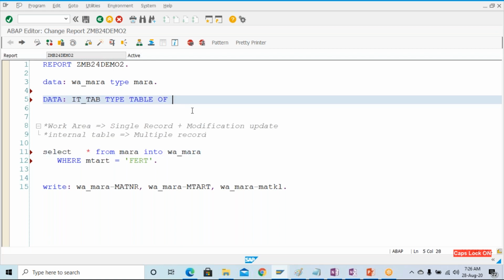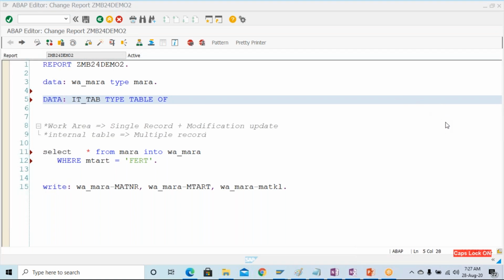Can anyone of you tell me what kind of internal table this is, what kind of line type it should have? Any one of you, can you try to give the answer?